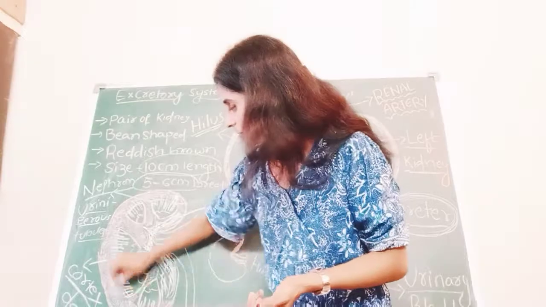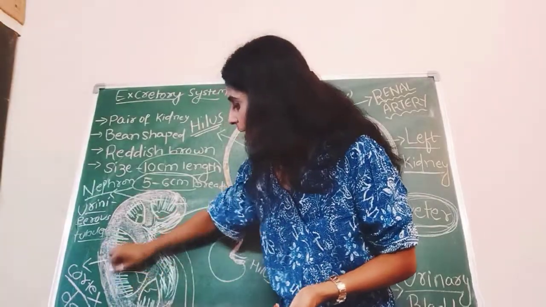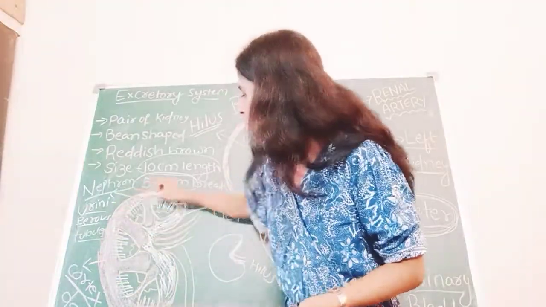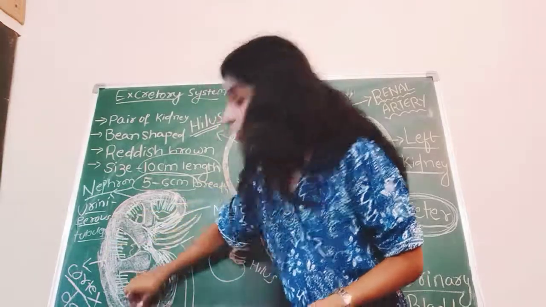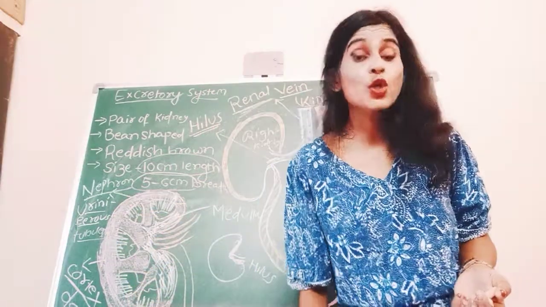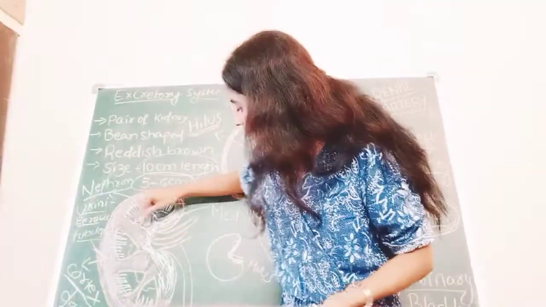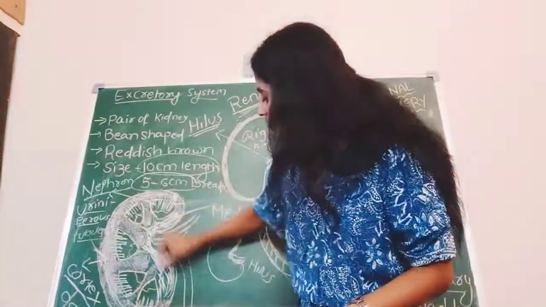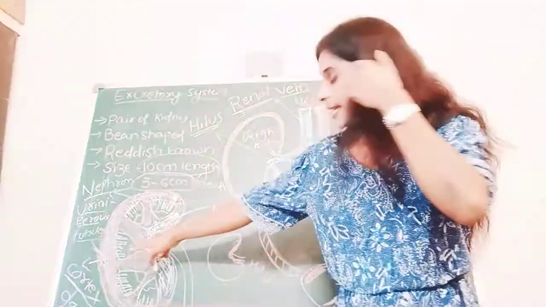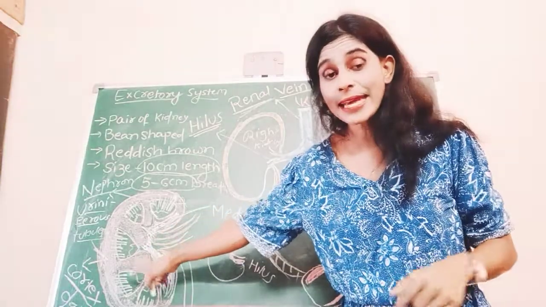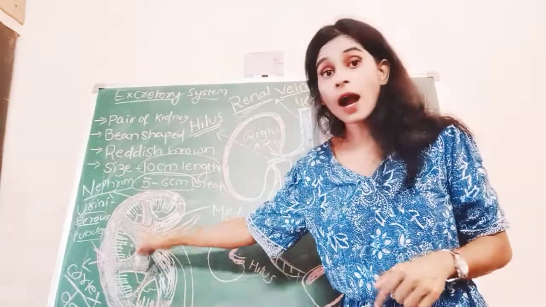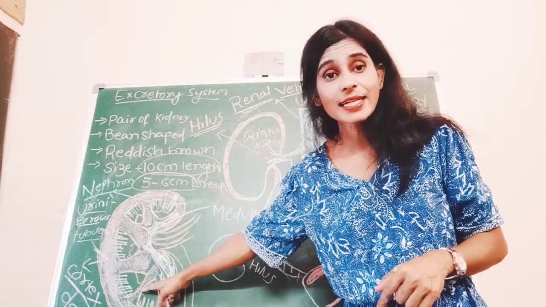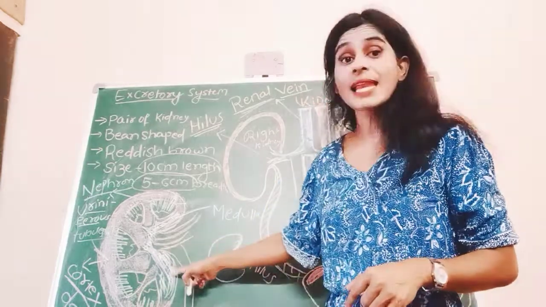There are two zones: the outer zone, and the white colored one, which is called your inner zone. The outer zone is darkly colored and the inner zone is lightly colored.